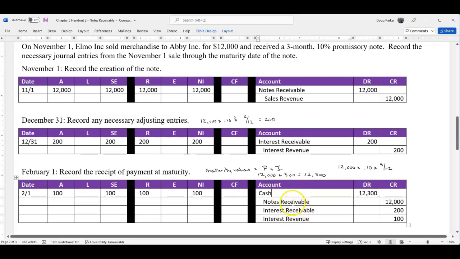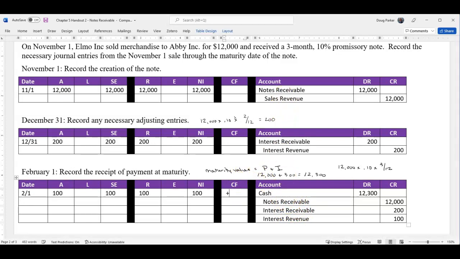In this case, though, that note was used to generate sales revenue, so you could argue that this would be an operating activity. Now, if you're in my class and you put investing activity for a note, okay, I'm not going to count it wrong, but this would be considered a current operating asset in this case because it was created from a sale, so the note could be an operating activity.